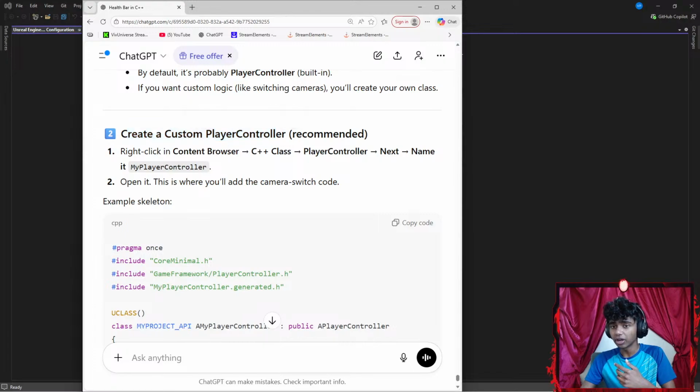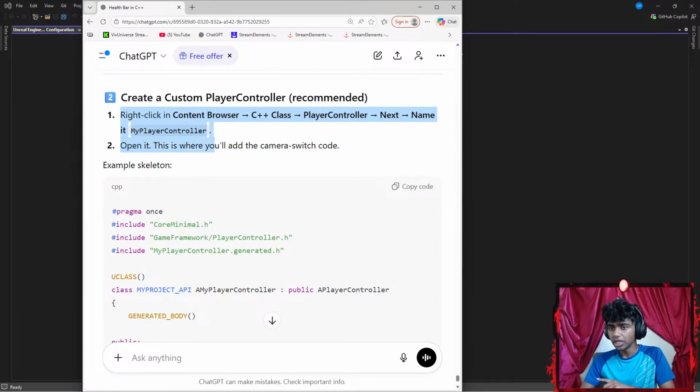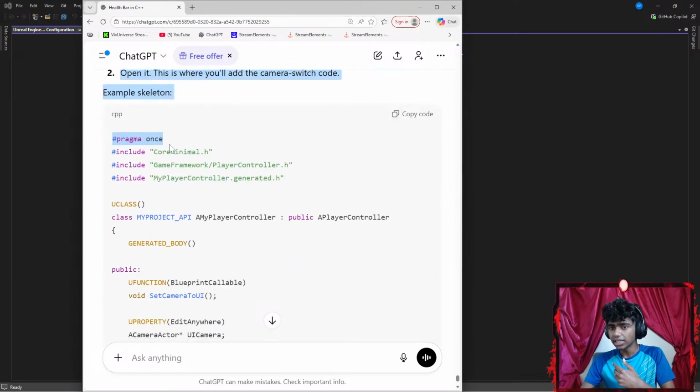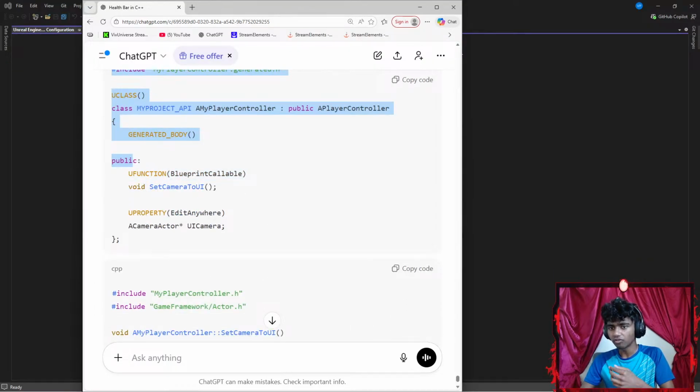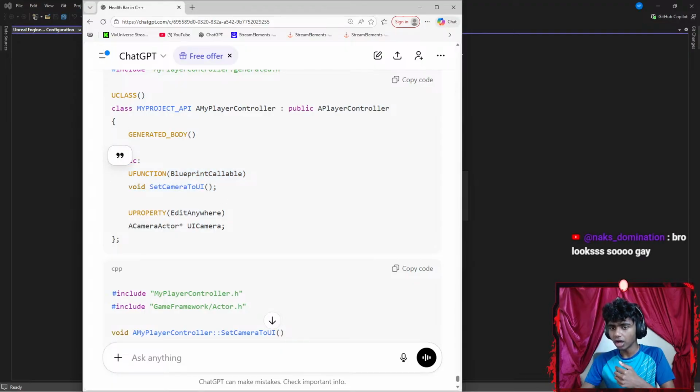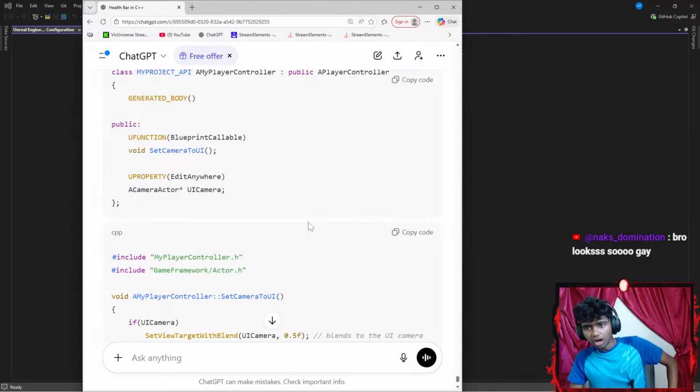Okay, create a custom player controller. Right click content drawer, C++ class, player controller. Next, name it my player controller. So C++ class, player controller. Next, name. Okay, open it. This is what you'll add to the camera. Include all the stuff and then a U class. That's, I'm assuming, already included. I create a set camera to UI as blueprint callable. U property, edit anywhere. A camera actor is going to be represented by the UI camera's pointer.